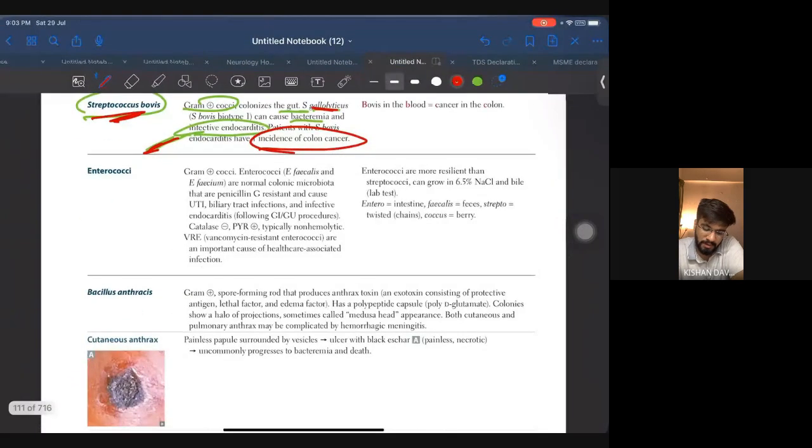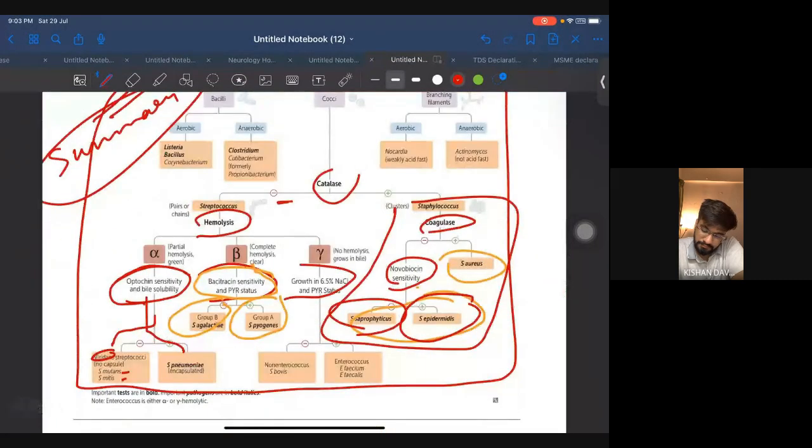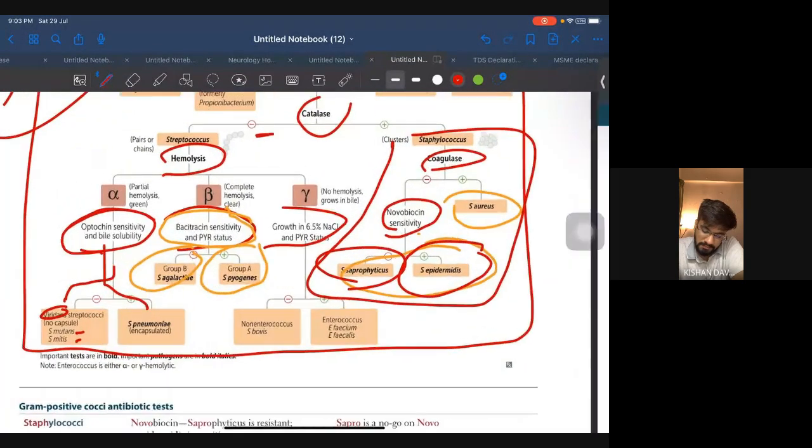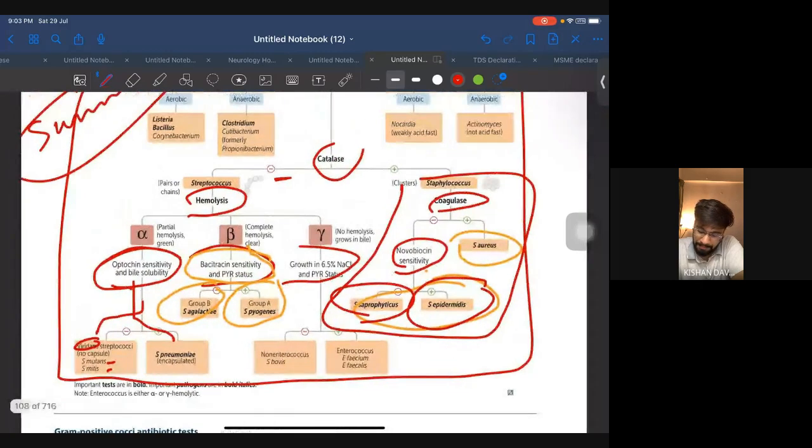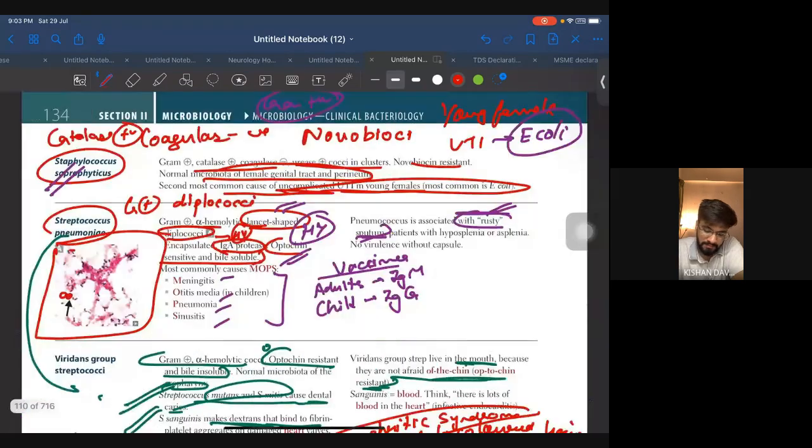So what was given in Streptococcus bovis? Okay, nothing particular was there for Streptococcus bovis. So it is there only. Let's see about the Enterococcus species. Enterococcus,